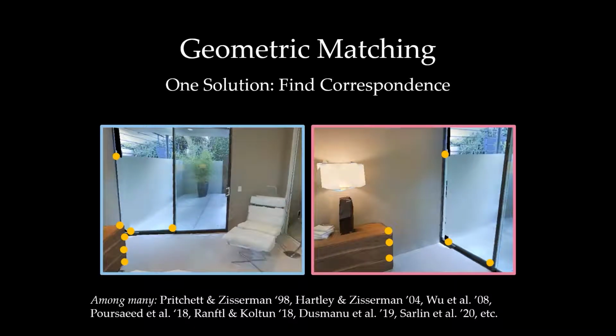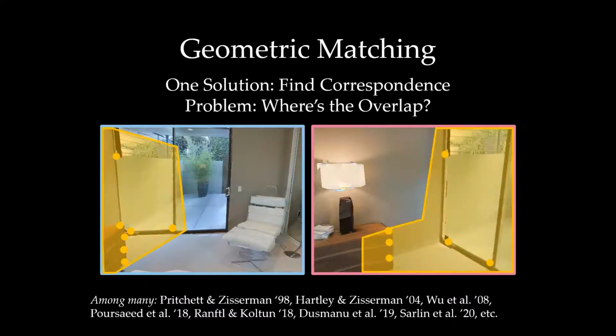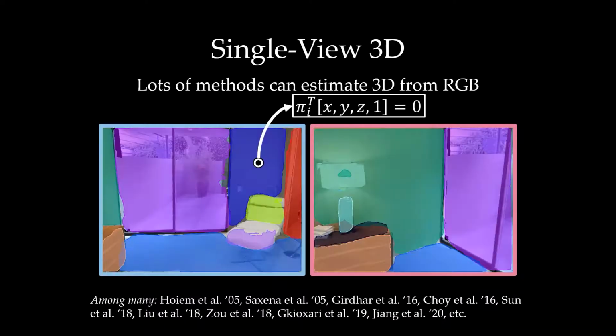Previously, many works aimed to find correspondences between regions of images. However, pixel-wise correspondences only work on overlapping regions, and most of the area in this scene, for example, isn't overlapping. There is no information in the non-overlapping regions to reconstruct.